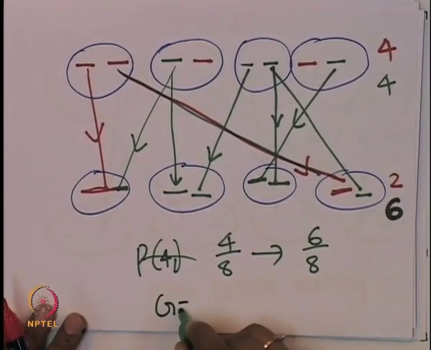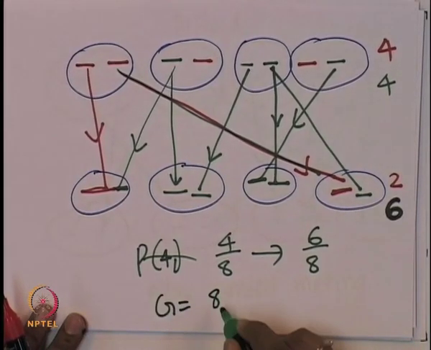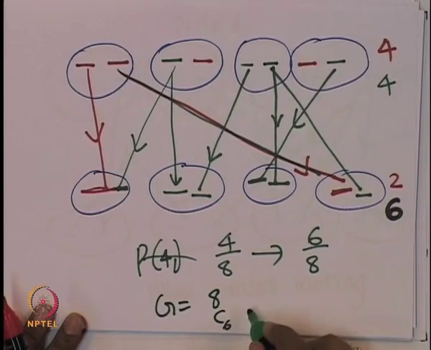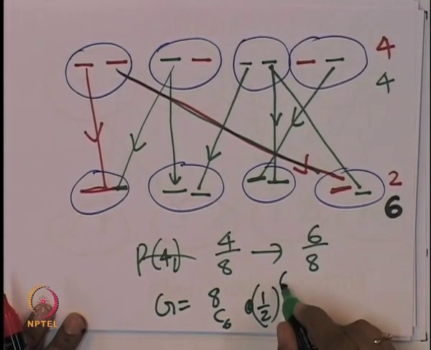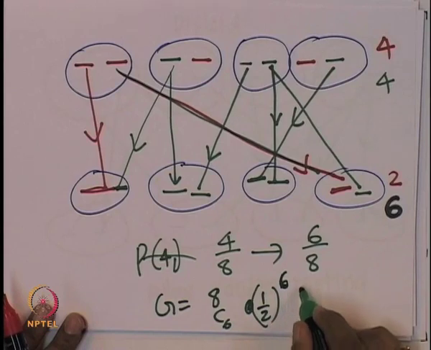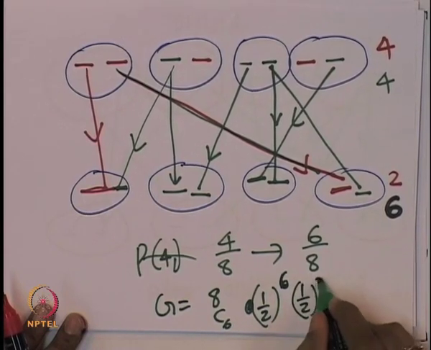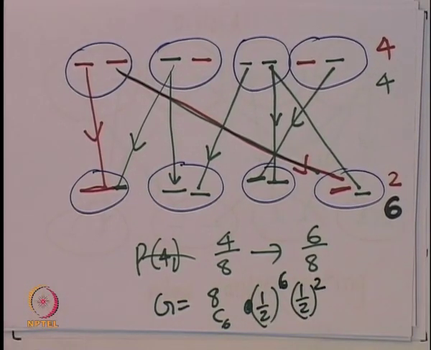So, the answer we said is basically again 8 C 6, 4 out of 8 is half, power 6, into half power 2. So, this is the answer, same thing as the binomial distribution we discussed, and we can calculate these questions.